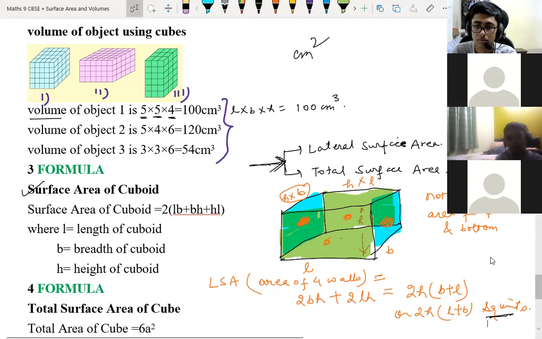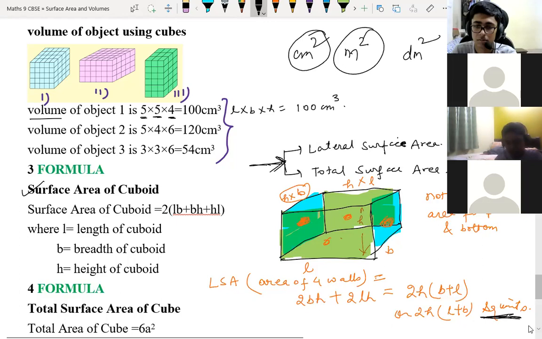Suppose your length is in centimeter, your answer will come in centimeter square. If length is given in meter, then answer will come in meter square. If this is given in decimeter, this comes decimeter square. So it depends on this thing. That's why I've written a common square units. Whatever thing will come, that will come in square units only. Is it clear to everyone? Yes, sir.